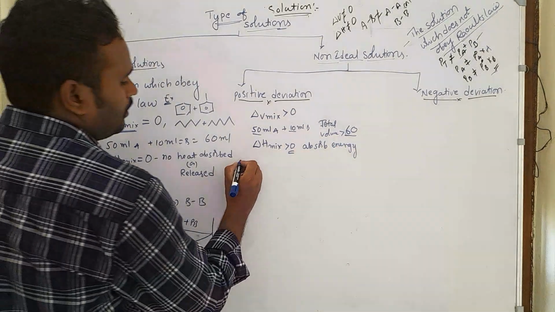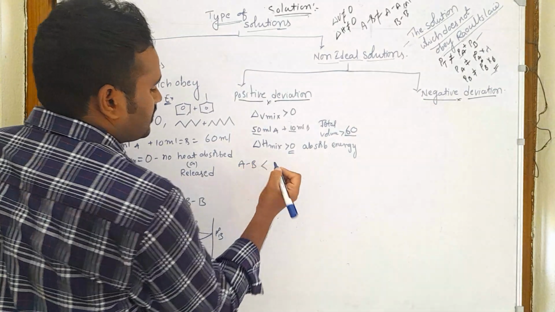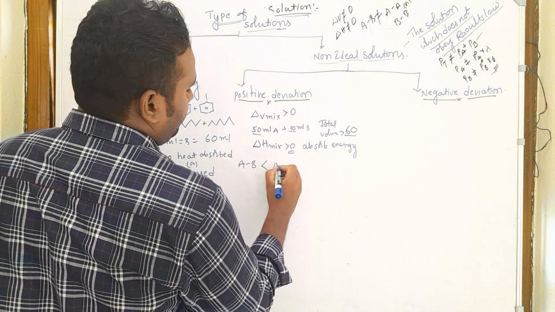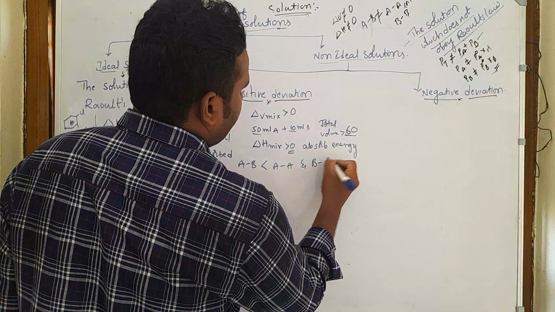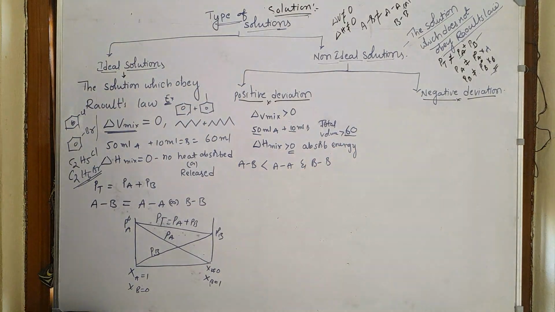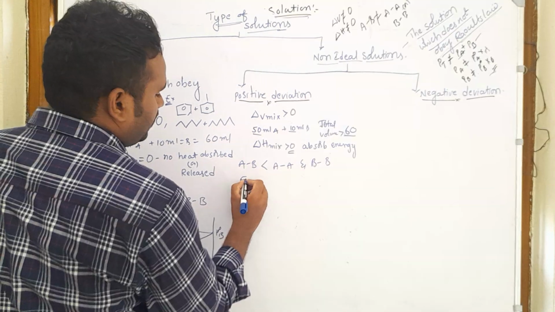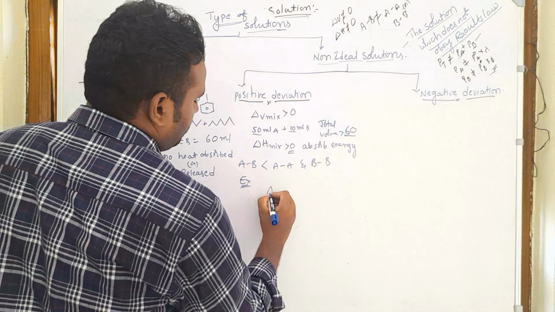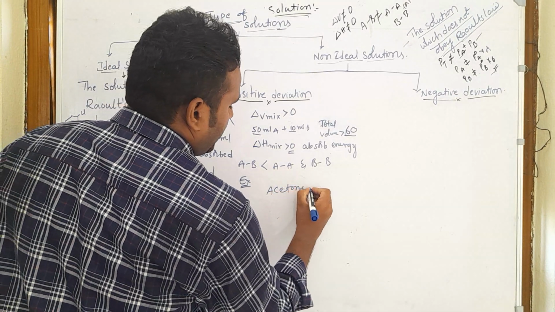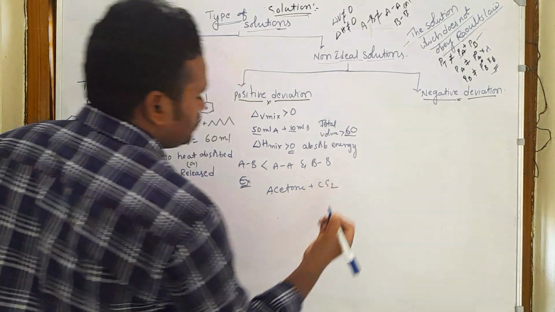And here the AB type of interactions are very weak when compared to the AA type or BB type of interactions. For example, you can take acetone plus CS2.